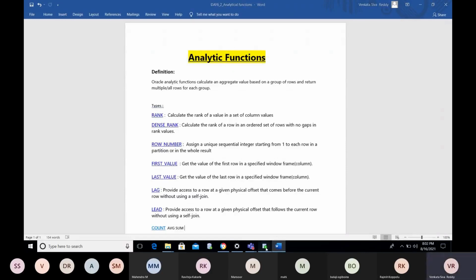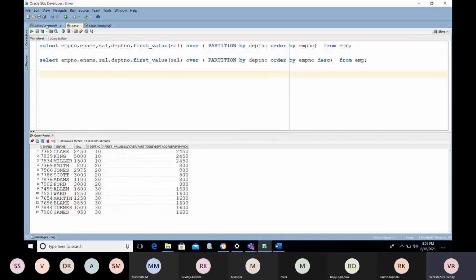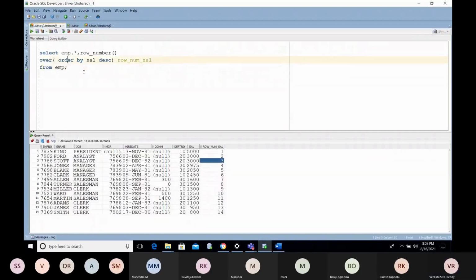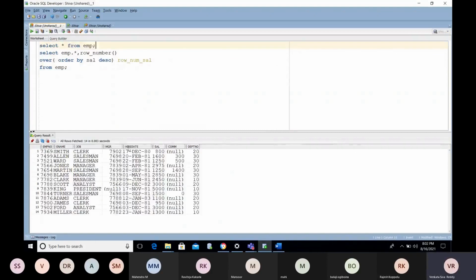This is the EMP table we have. Select star from EMP. Now I need the salary value such that the previous employee's salary is compared with the next employee's. If you join the company as the first employee, you don't have any previous employee to compare with.